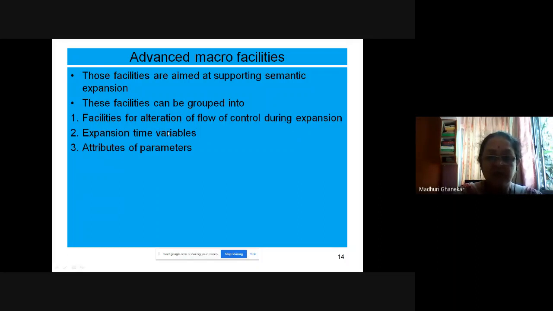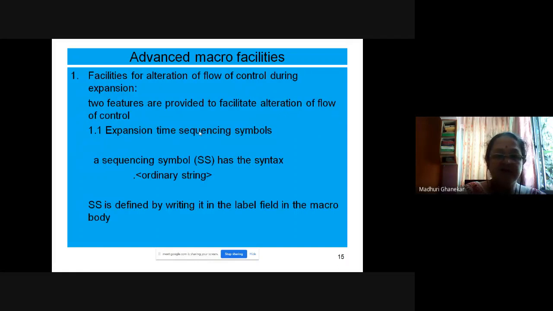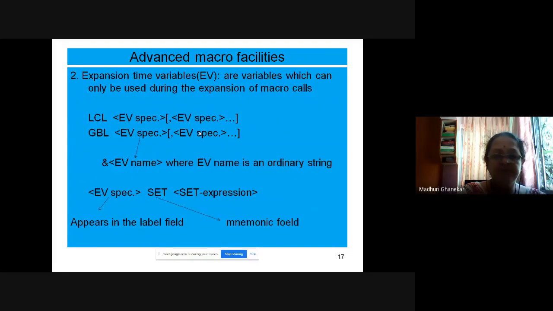Now, expansion time variables. Today we will just finish up to expansion time variables, because for this we will be considering several examples later. Expansion time variables, EVs, are variables which can only be used during the expansion of macro calls.